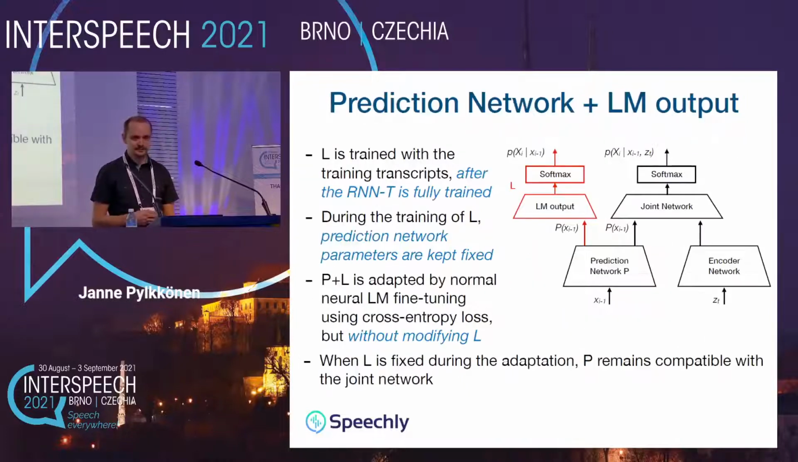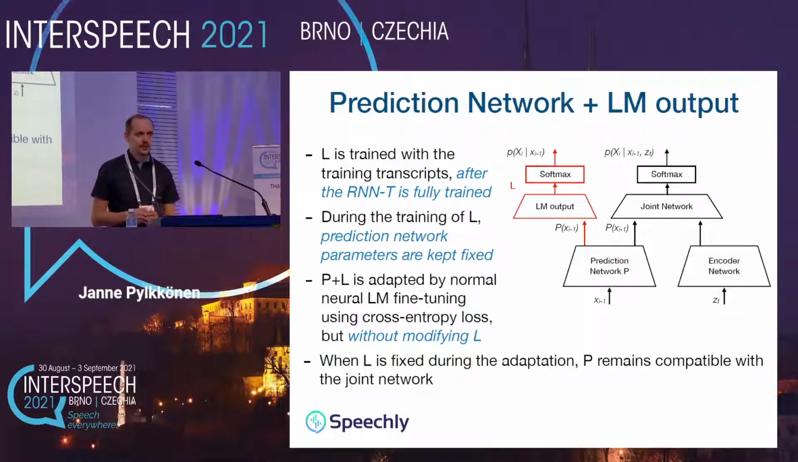Going into details, after the RNNT is fully trained, the language model output layer L is trained on top of the prediction network using the RNNT training transcripts. Prediction network is not modified at this point. Although we have initialized the prediction network from a neural language model, which has been trained from a large text corpus, at this point we are only using the RNNT training transcripts in order to not introduce any mismatch between the prediction network and the LM output layer.